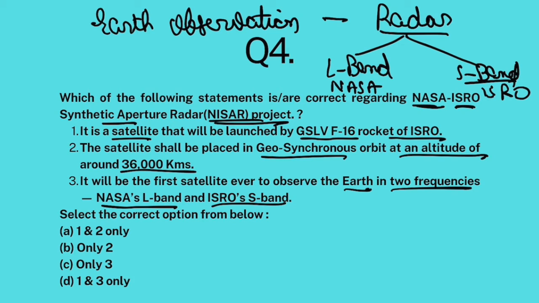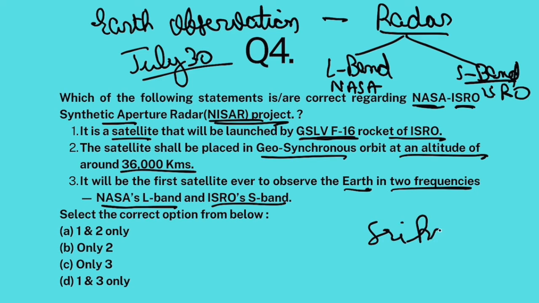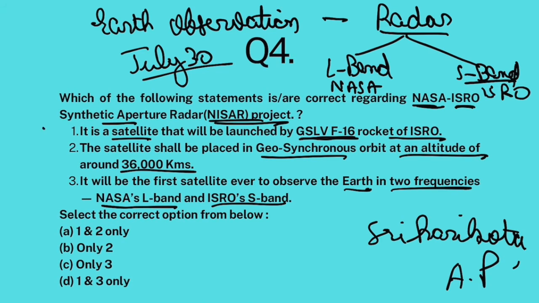Now this NISAR project was announced many years back, but this satellite was not launched. But now this satellite is being launched and the final date has come out to be July 30th, 31st. And this will be launched through an Indian rocket. The launch vehicle used would be ISRO's GSLV F-16, and the launch site would also be India's spaceport Sriharikota, in Andhra Pradesh. So the first statement is correct.